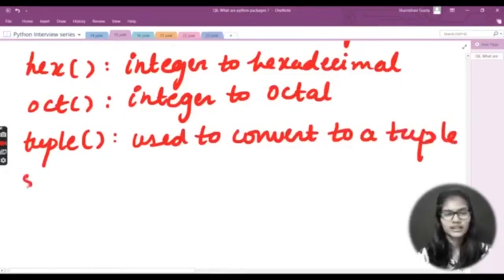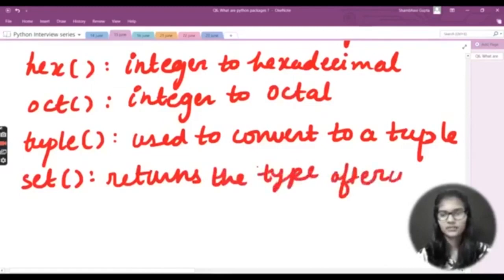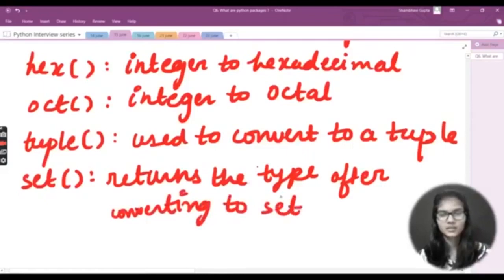Other than that, I have a function that is set. This is a function that returns the type after converting to a set. That is the whole idea.